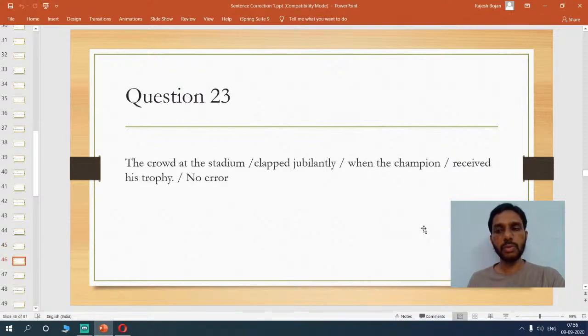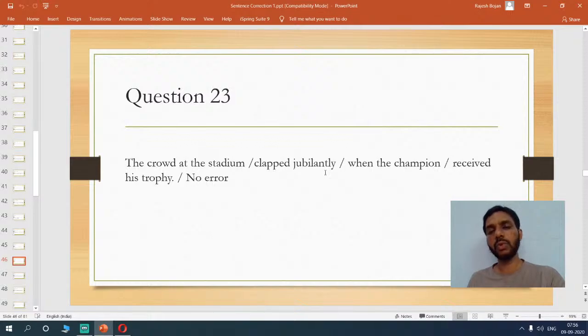Now, in this question, the crowd at the stadium clapped jubilantly when the champion received his trophy. The crowd at the stadium, okay, the construction seems proper. Now, we are talking about the crowd who are in the stadium. The crowd at the stadium clapped jubilantly. Jubilantly is very happily, very much delighted.